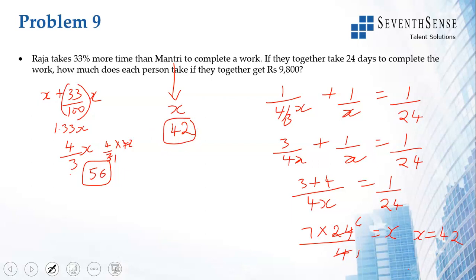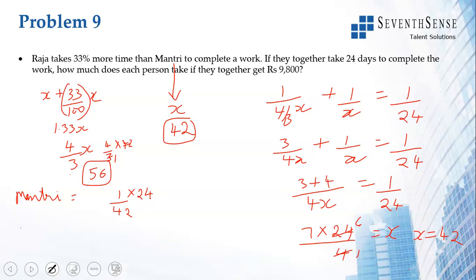Mantri will take 42 days and Raja will take 56 days. To find their share, find the amount of work done by them in 24 days. See, so Mantri in one day does 1 by 42. Totally, the work is completed in 24 days, right? He is doing this much: 24 by 42 of the work.